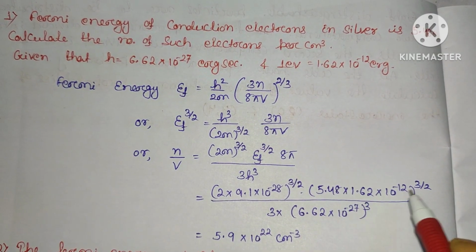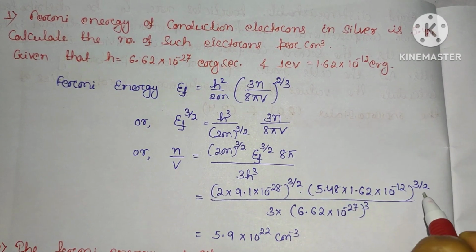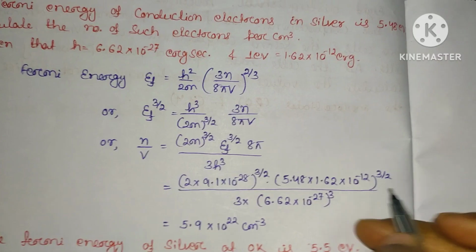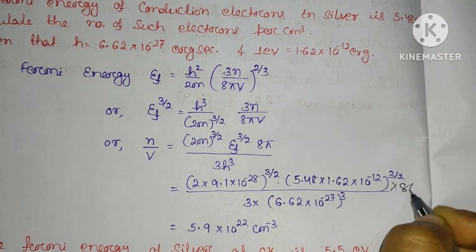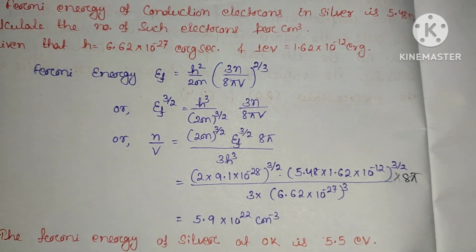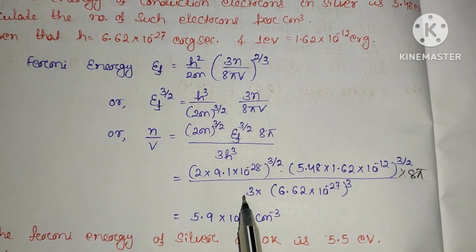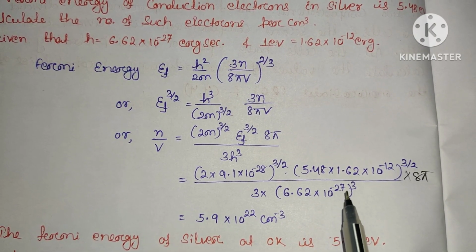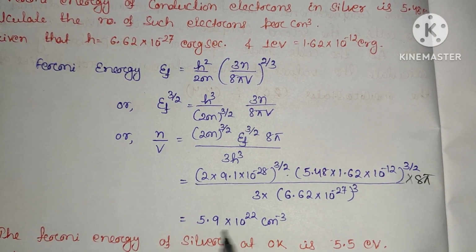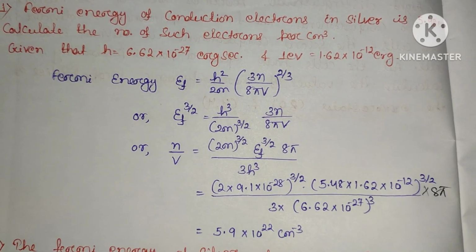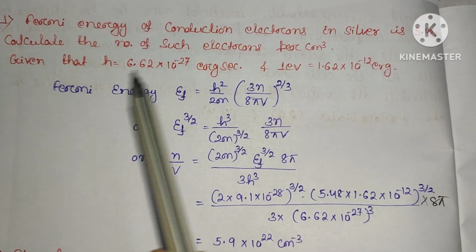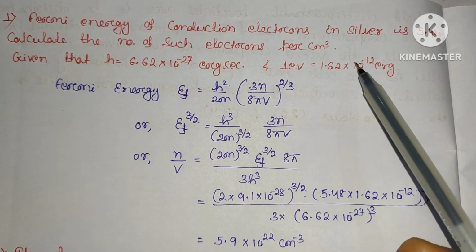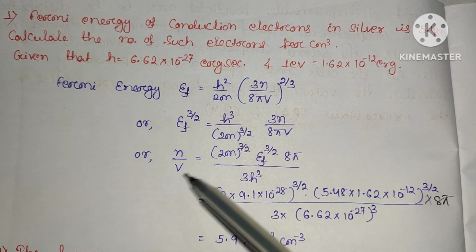Putting this with whole power 3 by 2, into 8 pi divided by 3 into h cube, where h is 6.62 into 10 power minus 27, power 3, that will be equal to this much. So this is a very simple question. Here it has only been asked what is the number of electrons per centimeter cube. Everything is given here, so you have to calculate the value of n by V.